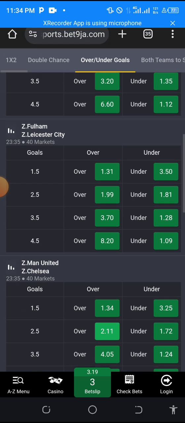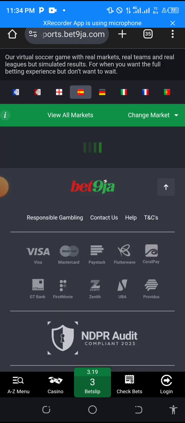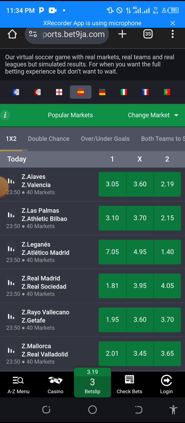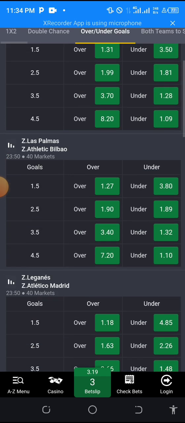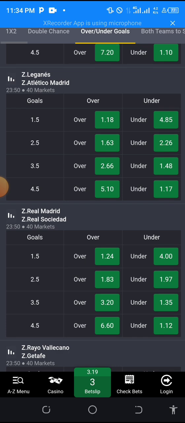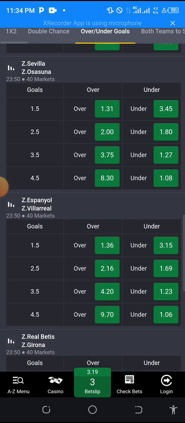And you see the time for England, for example 23.35. That is foreign time. Let's go to La Liga. You see their own time, 23.50. Then if that 2.11 is repeated on both leagues, the one that is going to play first is the one on England.